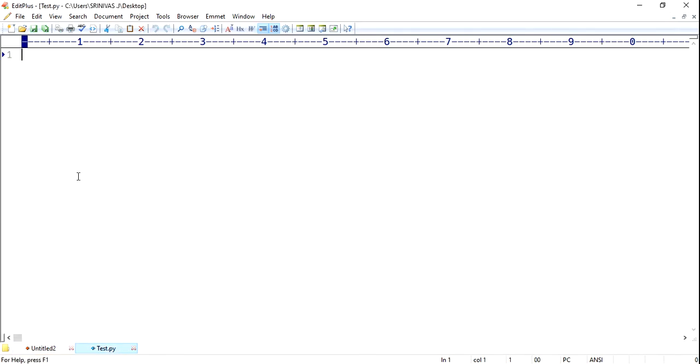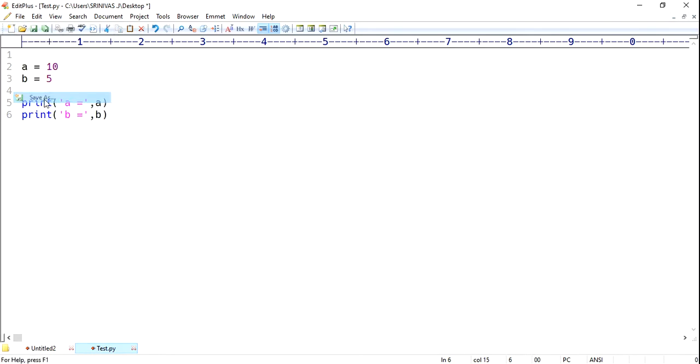In this example I am taking a equals 10 and b equals 5. First I want to print those values: print a value, comma a, and the b value, comma b.